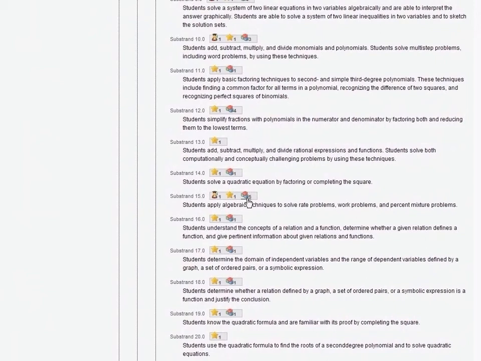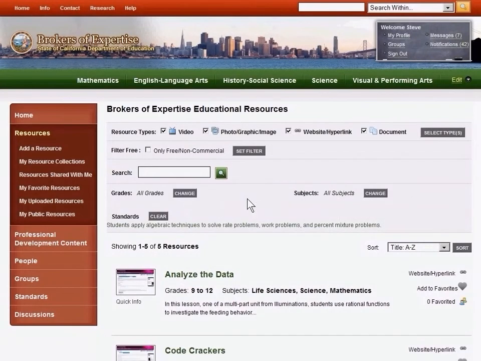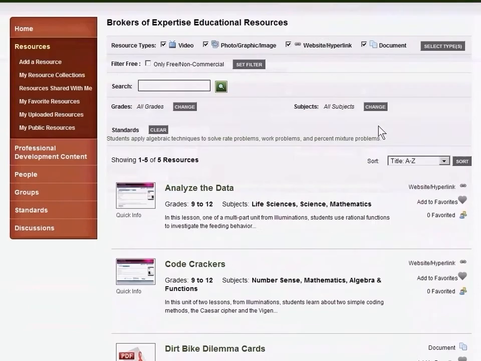We'll click on the Resources icon, which will lead us to the Resource browser. Here we can see a summary of the 5 resources available for this standard. Resources can come in many types, from videos to photos, web pages, and text documents. Taking a look at these resources, we can see 4 websites and 1 PDF file.